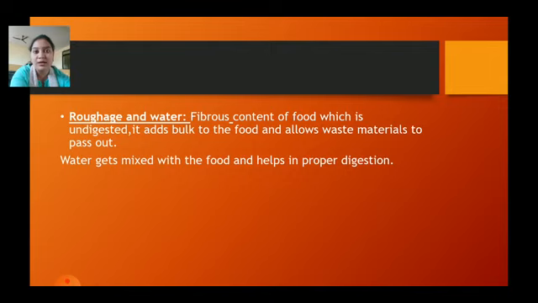As we said earlier, water is definitely the most essential component of our diet, before and after meals, and definitely after meals. Why? Because it gets mixed with the food and helps in passing the food to all our body parts, and thus helps in proper digestion.